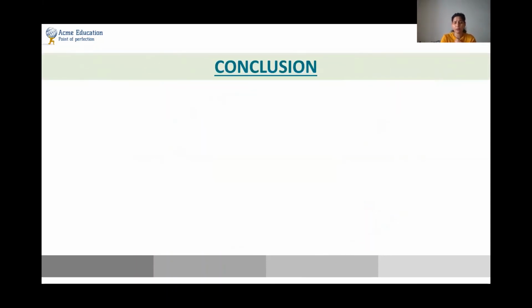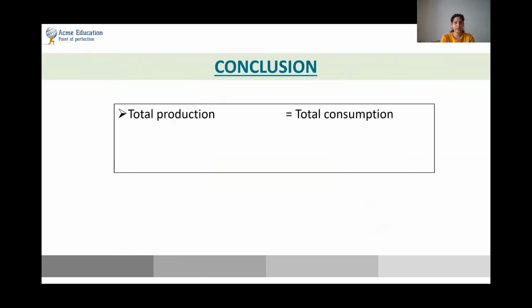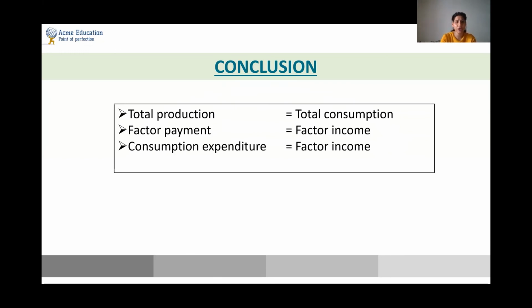So moving to the next topic, which is basically the conclusion of this slide, which says that if it is a two-sector model, then your total production will always be equal to total consumption. Your factor payments, which is the services like land, labor, capital, entrepreneurship, will be equal to your factor income, which is your wages, interest, profit, salary, brokerage, commission, etc. Your consumption expenditure will always be equal to your factor income. So you will only spend an amount equal to what you have earned. So equal to your salary, you are going to do the expenditure.